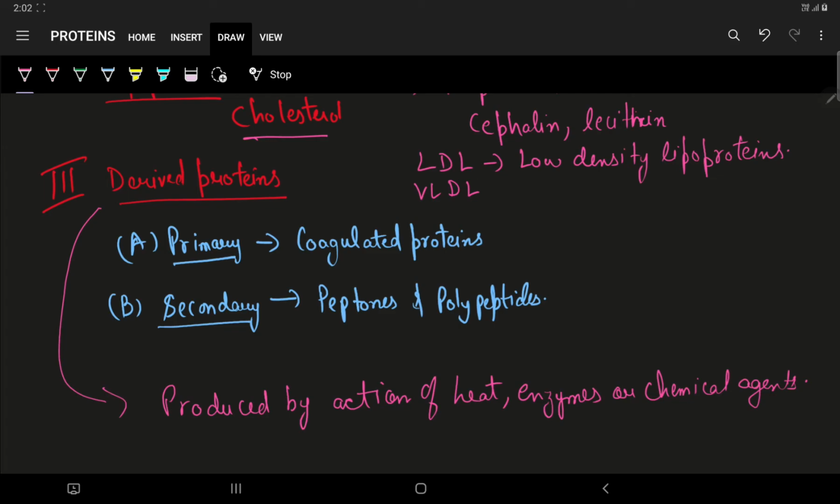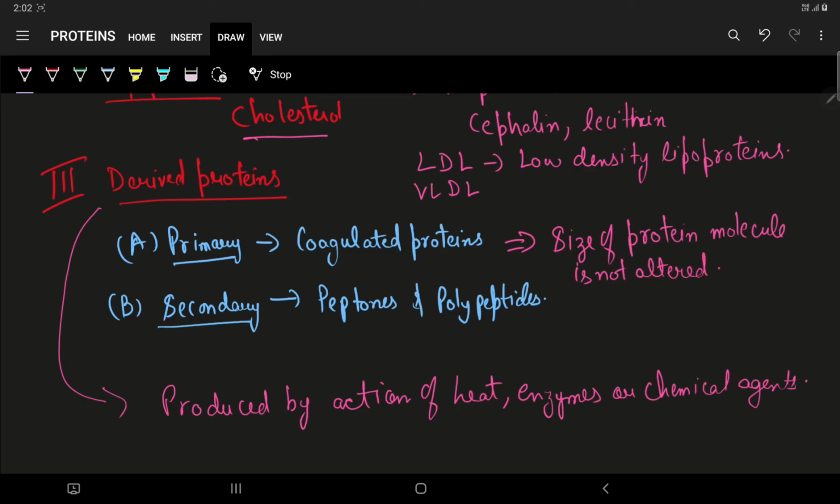These include the polypeptides produced artificially and further divided into two categories, primary and secondary. The primary derived proteins are nothing but the coagulated proteins, and in this type the size of protein molecule is not altered, that is, the size remains the same.